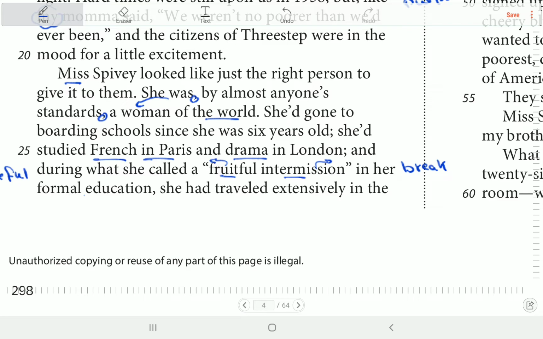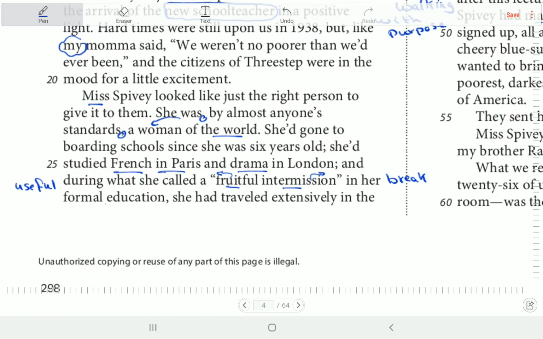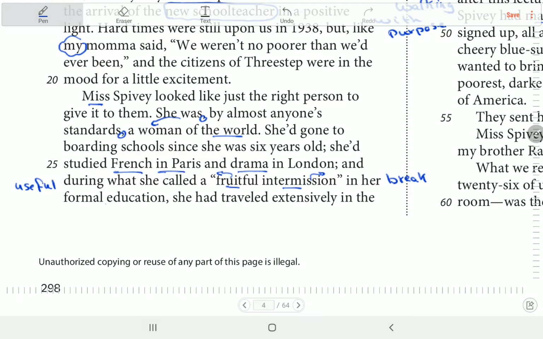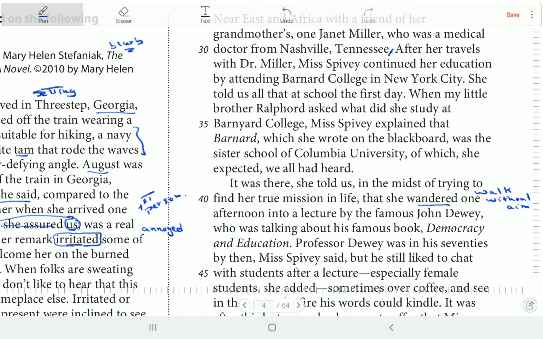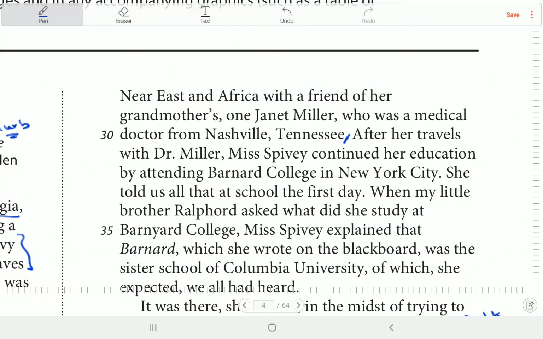That's very crucial. That's important. Okay. Fruitful, like useful. Intermission, a break. So she had a break from her education. أخذت أجازة that was useful to travel, and she traveled to Africa, okay, with Mr. Miller, or with one of her grandmother's friends called Janet Miller.